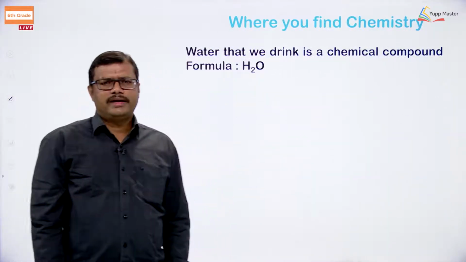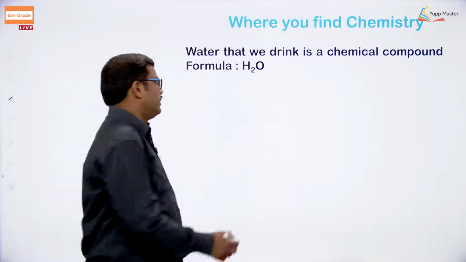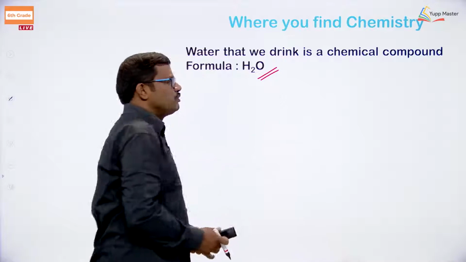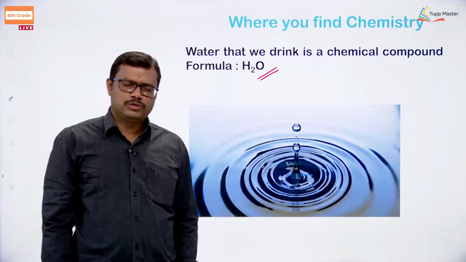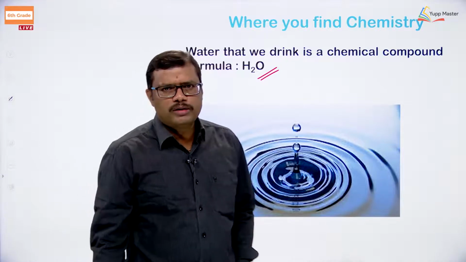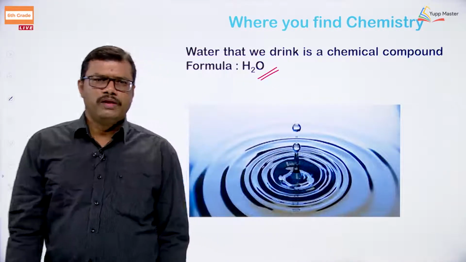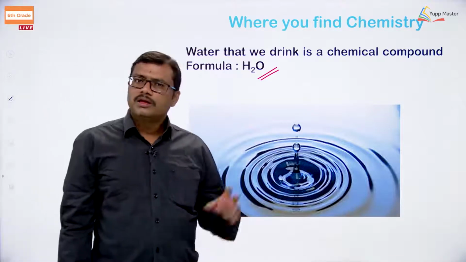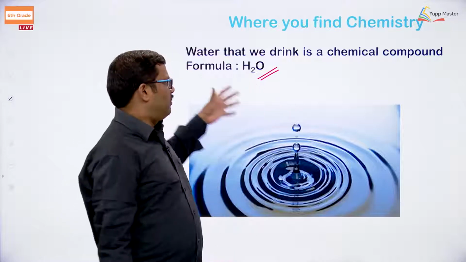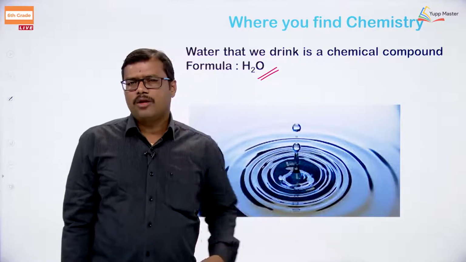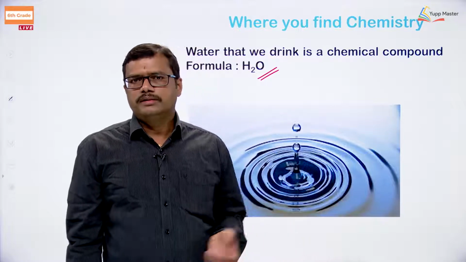And where do we find it? One more, the best solvent that we are going to use is water. For drinking purposes we use a chemical compound, that is water. Water should be used in a pure form. Impurities will cause us some disorders or some diseases. So we should be very careful in handling these chemicals and taking these chemicals. Of course, it is a very beautiful solvent. Water is an essential component for life on earth. So it is a chemical compound.